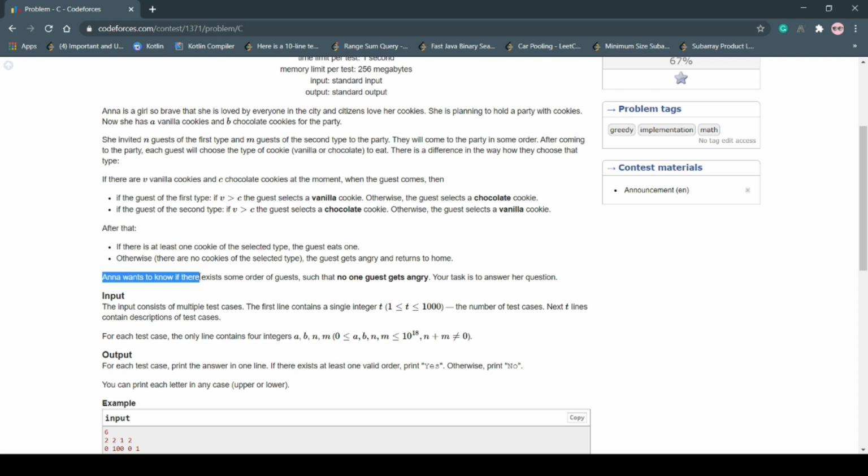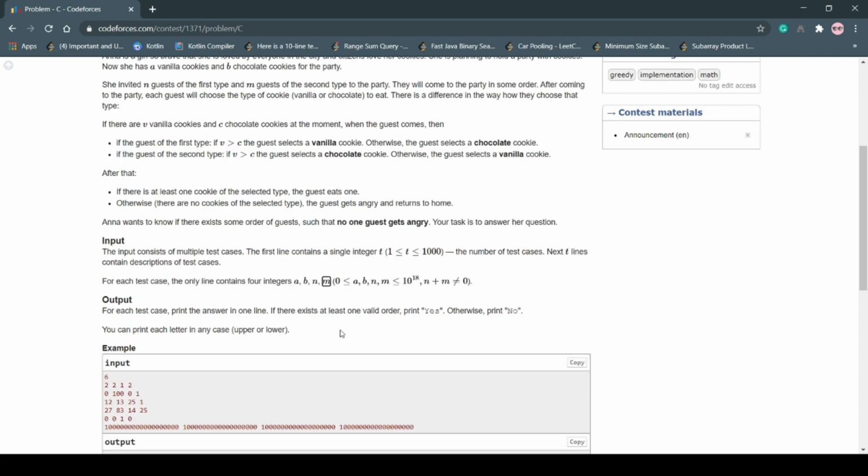So, Anna wants to know if there exists some order of the guests such that no guest gets angry. Our task is to answer her question. In each test case, four inputs are given: A, B, N and M. Now let's try to understand this question by taking some examples.